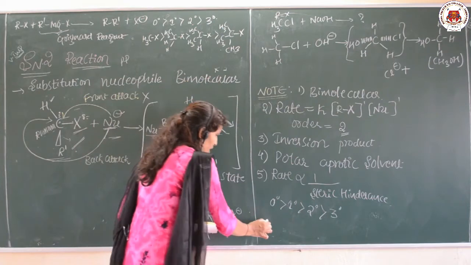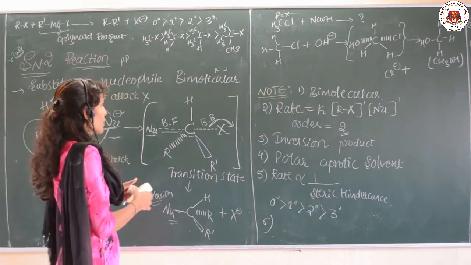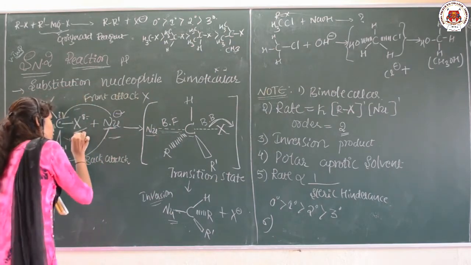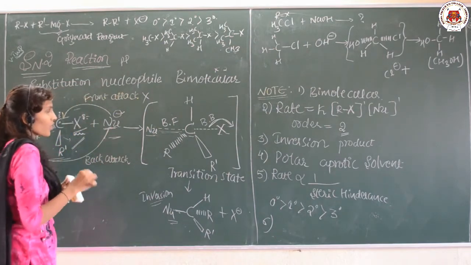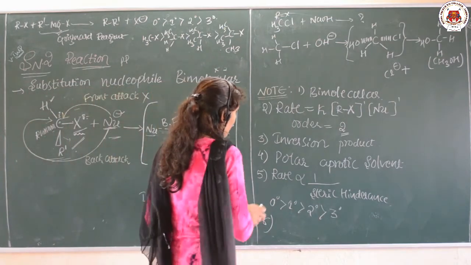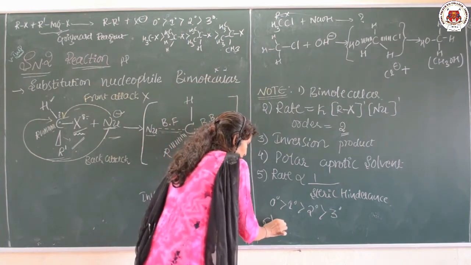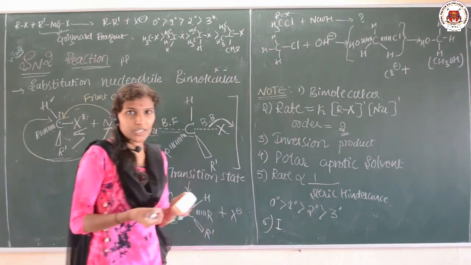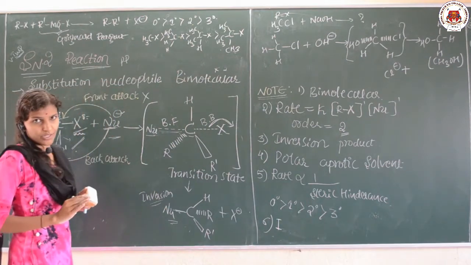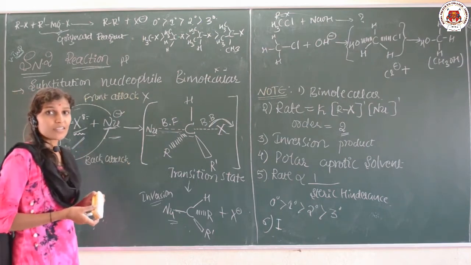And the last point is regarding the nature of the leaving group, that is X. Whether the leaving group is strong or weak, that depends upon the nature of the leaving group. Suppose iodine is there. As you know, iodine has a bigger size, it can easily get detached from the carbon because of its larger size.